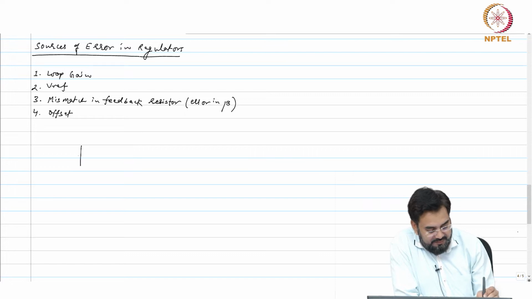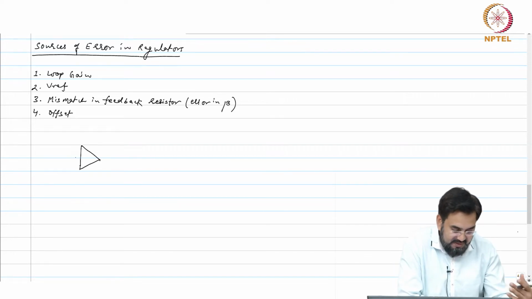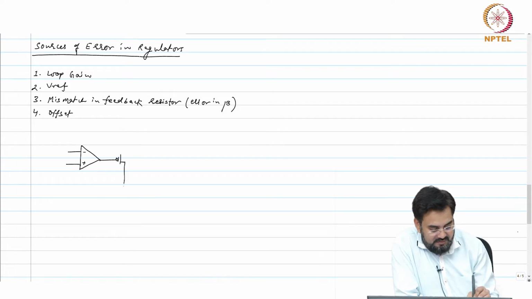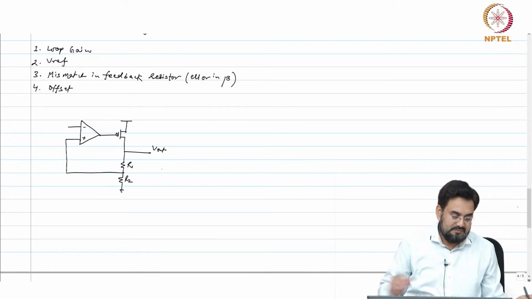Okay, so for this particular case we are not looking for any stability or AC analysis. So, I will just draw a very simple regulator. R1, R2, so this is your Vout.